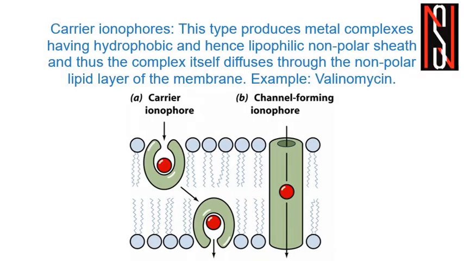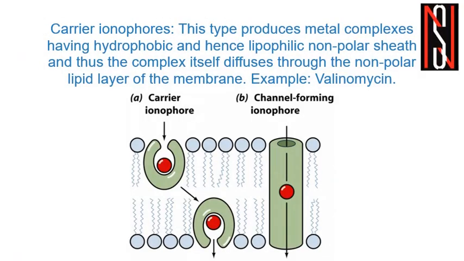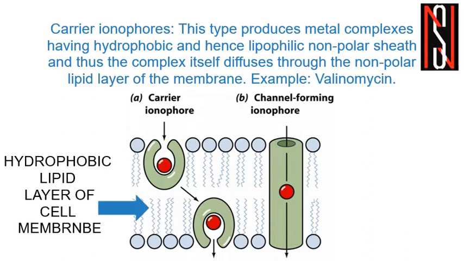When we hear the term carrier ionophores, the first thing that comes to mind is that there should be something which will carry the ions, right? So in this type of carrier ionophore, there should be some kind of non-polar shell. Why non-polar? Because the exterior part should be lipophilic or hydrophobic, otherwise it would not be soluble in the cell membrane, right? Because of this hydrophobic or lipophilic nature of the exterior part, only then will it pass through the cell membrane, because the cell membrane or the lipid layer is non-polar.